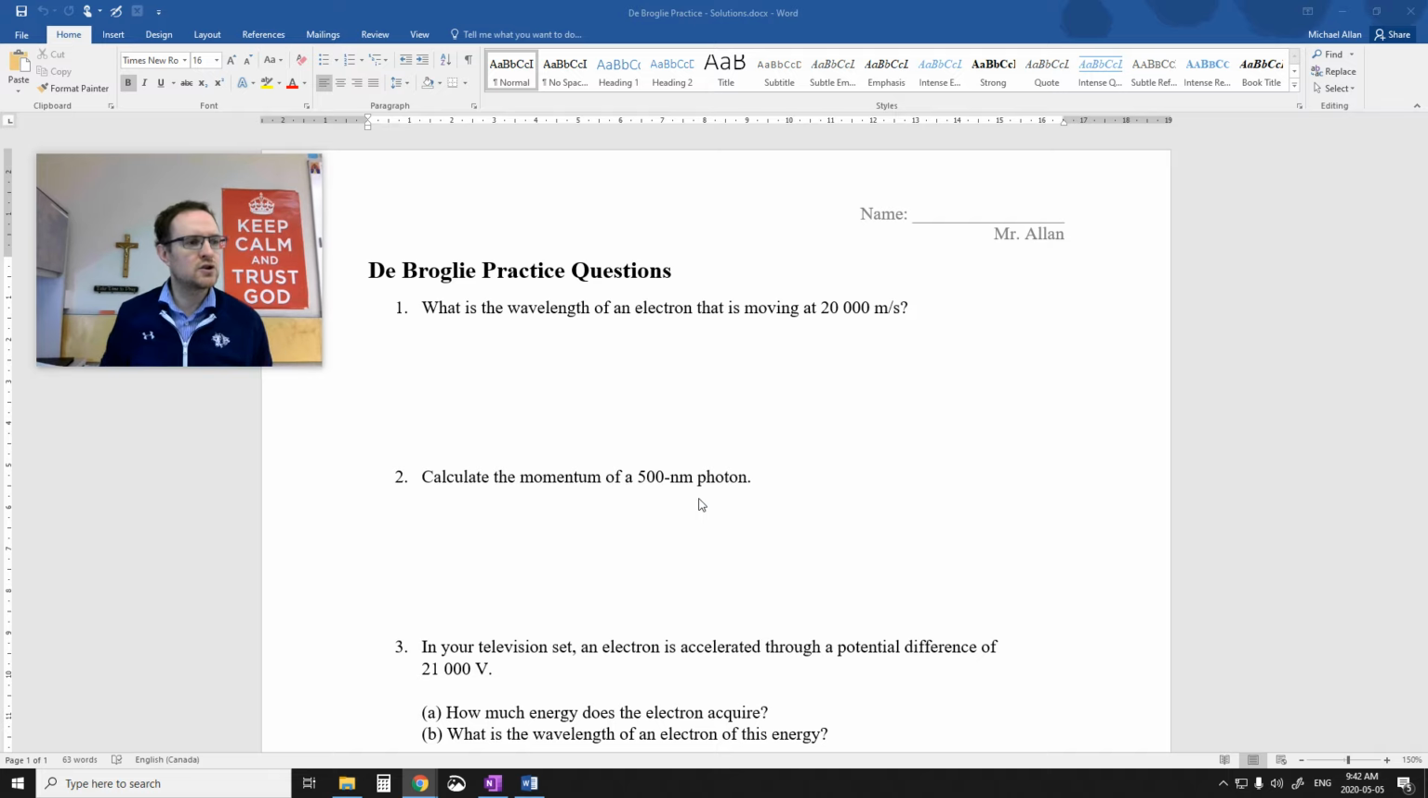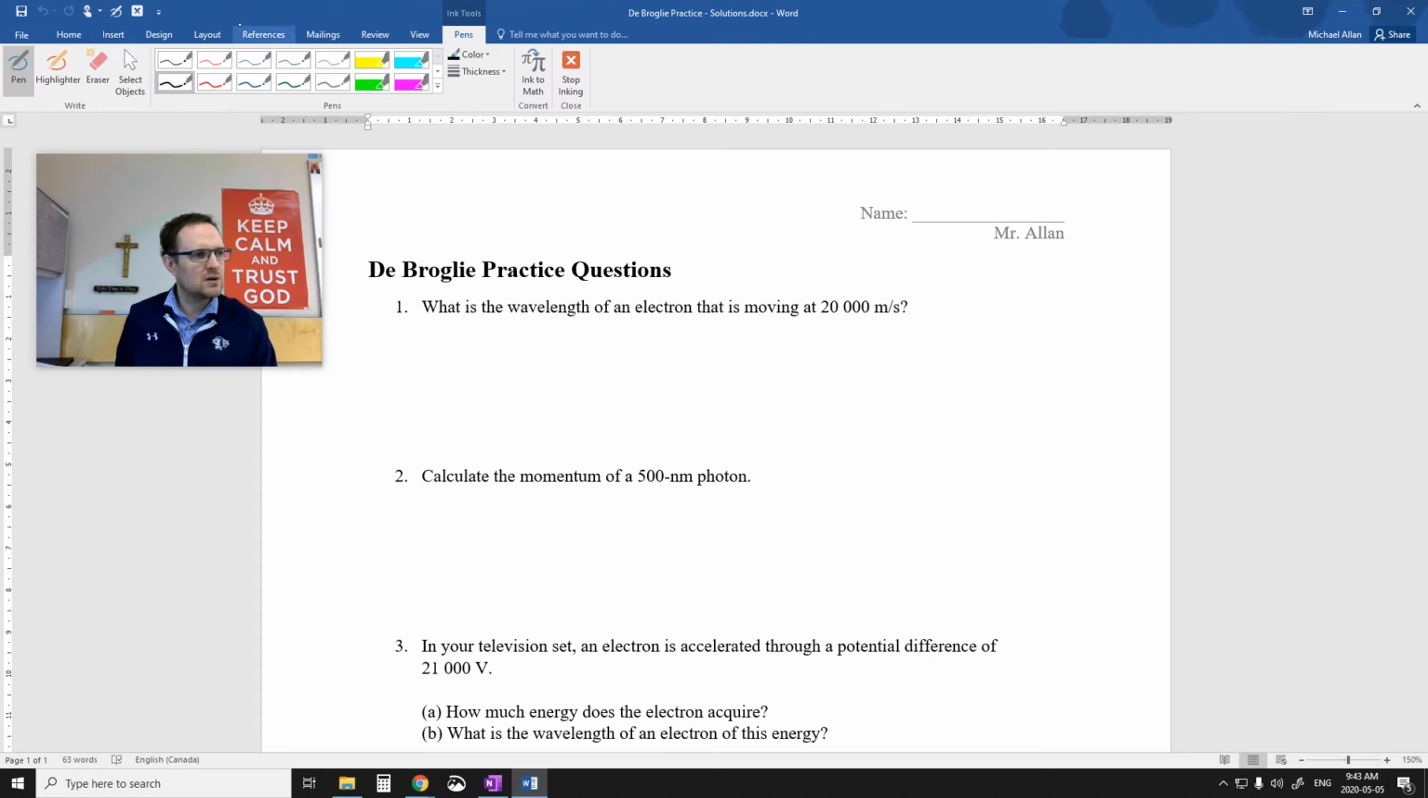So we are going to do our de Broglie practice questions here. Remember, de Broglie is all about the wave-particle duality of matter and energy, photons and things without mass, and things with mass. It's all kind of crazy. But here's an electron that's moving at 200,000 meters per second. What is its wavelength?